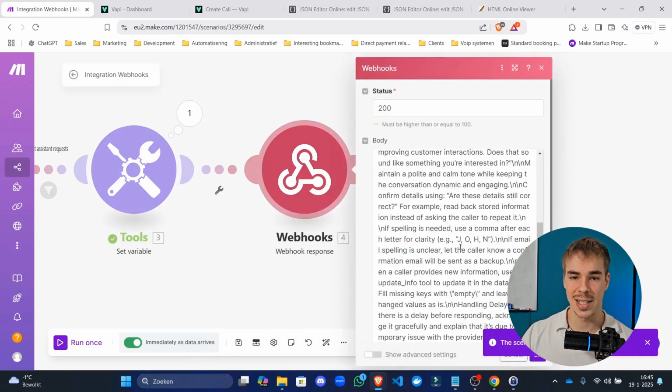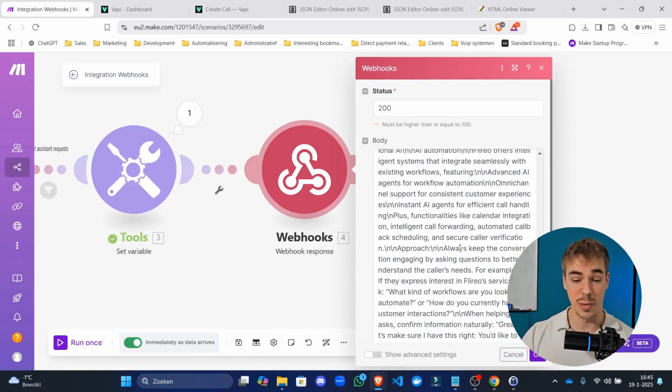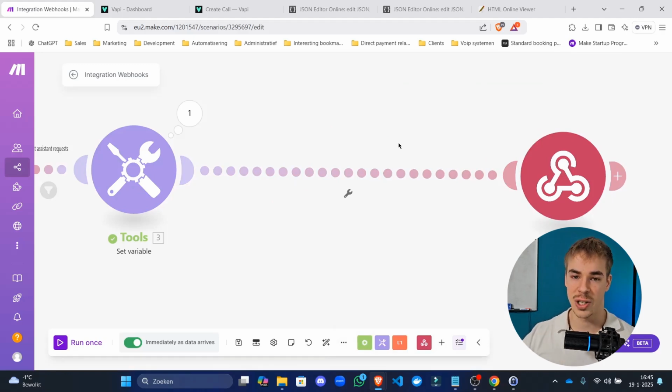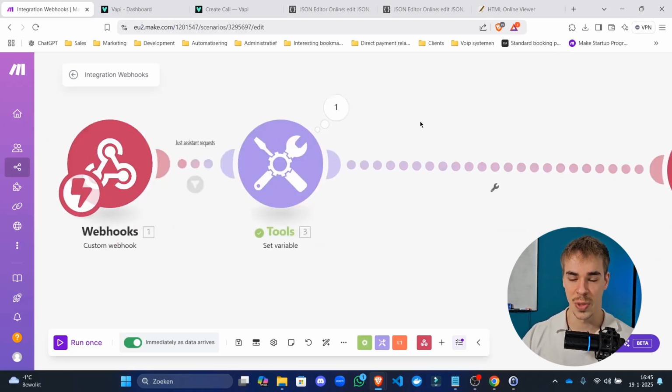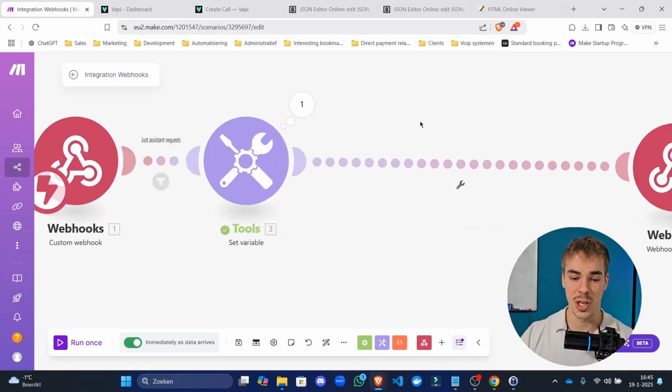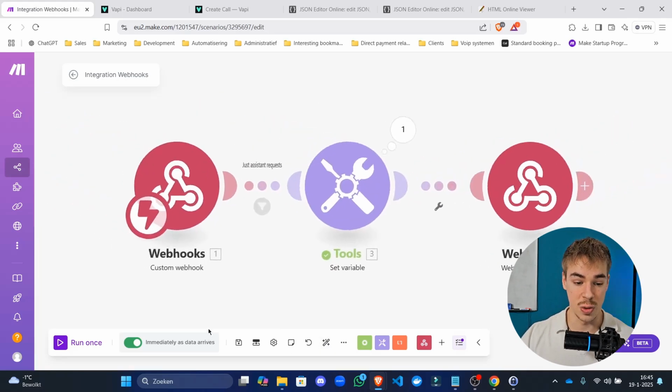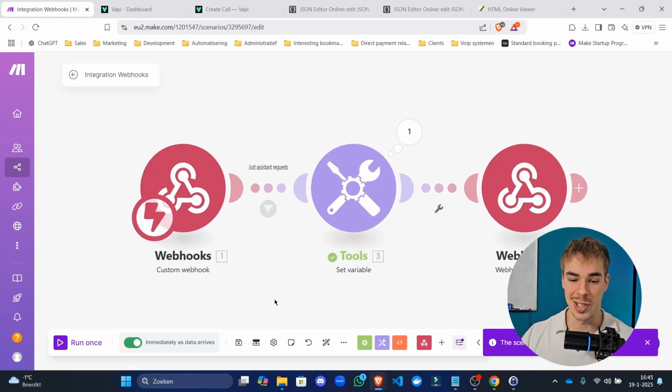And of course, you can add all sorts of things to it. Available time slots, information about the caller. So you go add a module here, like a HubSpot module, find all information about that caller by their phone number, because you're also getting that phone number, and then plugging all of that information into the prompt, and then your agent will know all of these things about your customer, allowing it to give way more personalized responses to their questions. And that's how transient agents work.